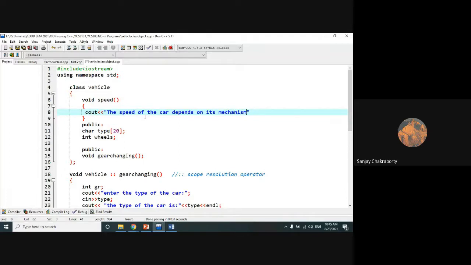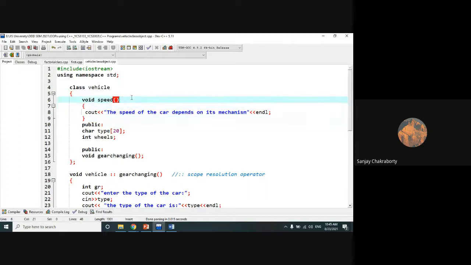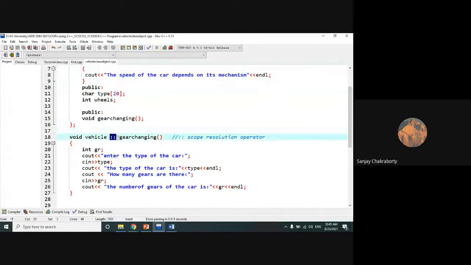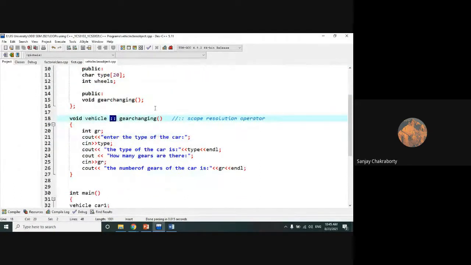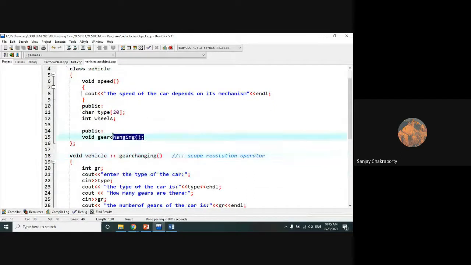I have just written some basic line here. Okay. Here, these things I can do. So this is actually private. You can define it private explicitly, or if you don't define it, by default it will be taken as a private member function. So these are inside the class definition of the private member function, right? You can either do it inside the class definition, or you can do it outside the class with the help of the scope resolution operator. So your choice. Here in this class vehicle, which one is a public function? This one is a public function.